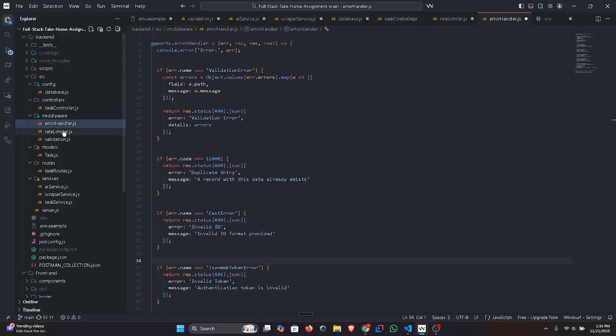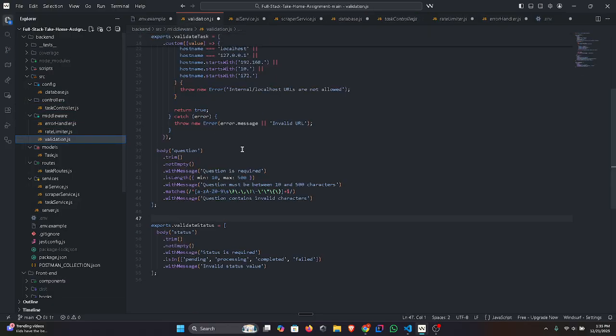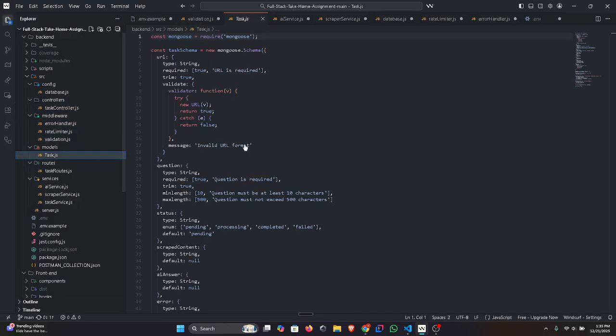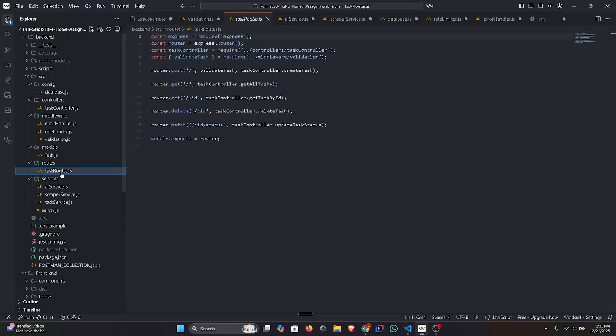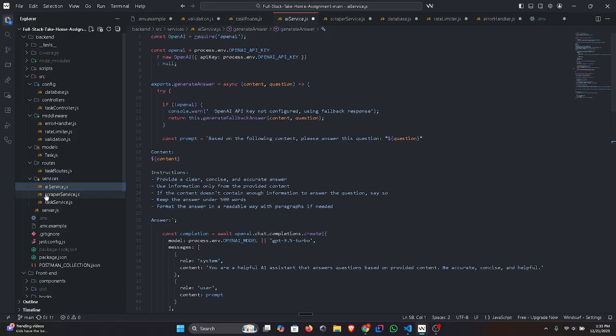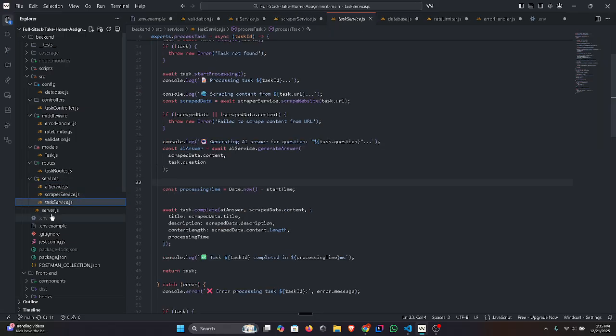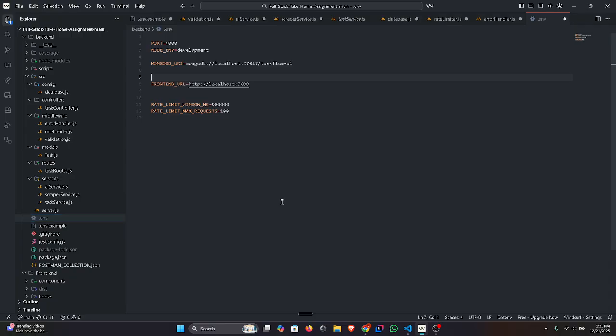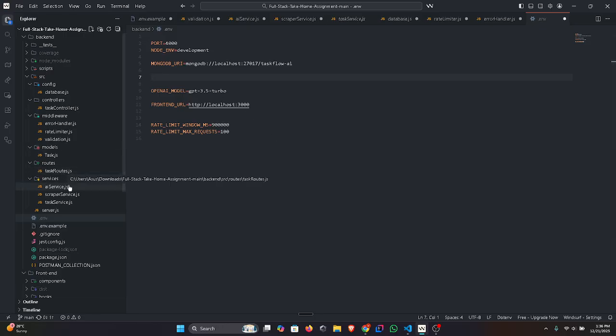There is the middleware handling, rate limiting, and the validation code also. Also, there are tags that I use. There are routes for the particular data we should get in the controller. In AI services, there are services that also control the schedule. Also, there are the APIs for the model controller. I will remove those and only use the OpenAI model to fetch the data.